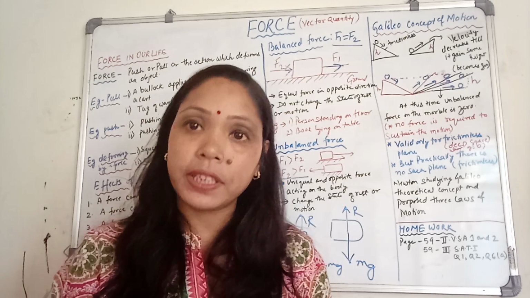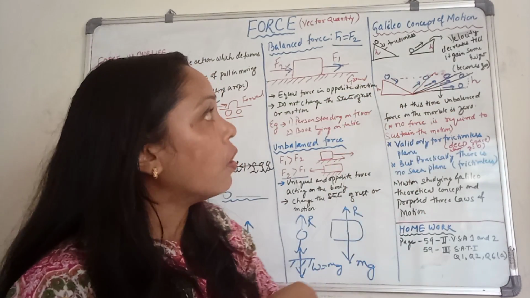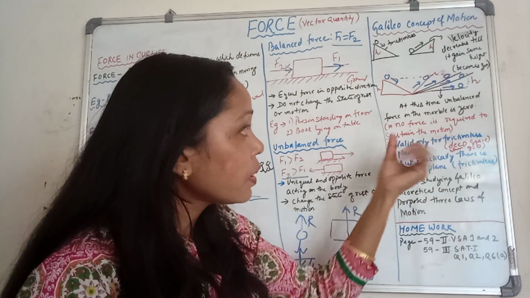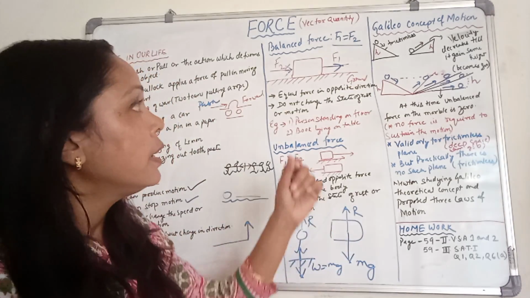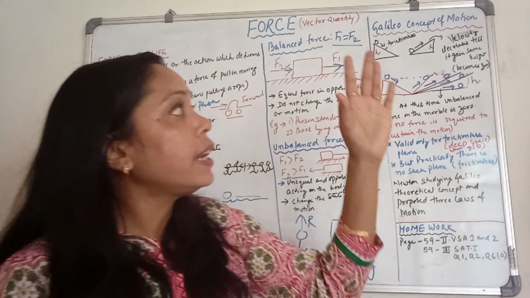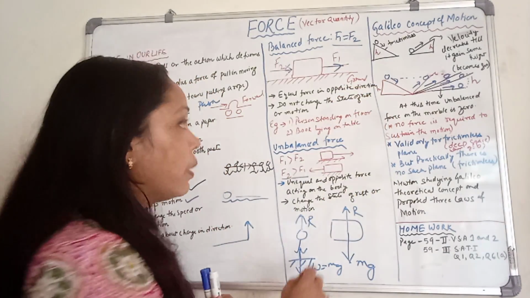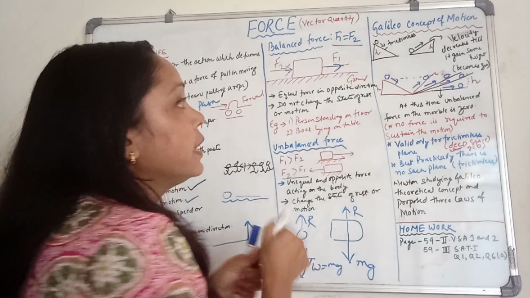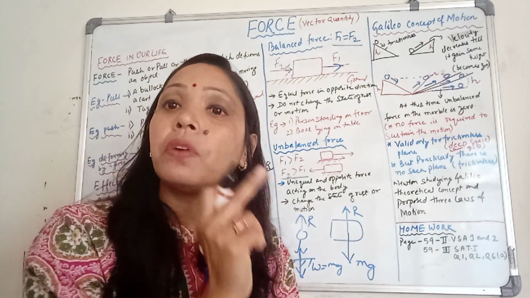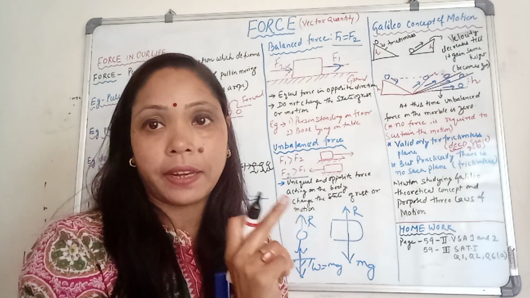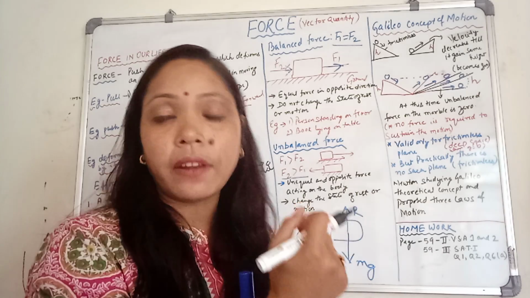Galileo is the great physicist who gave a very nice explanation regarding force, motion and rest. For Galileo's theoretical concept, we need an inclined plane like this. This is called an inclined plane, and this plane is a frictionless plane, like ice or an oily surface.